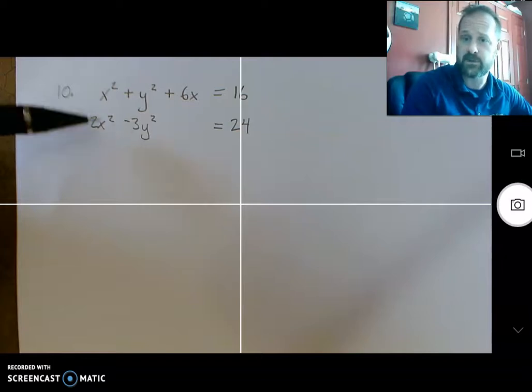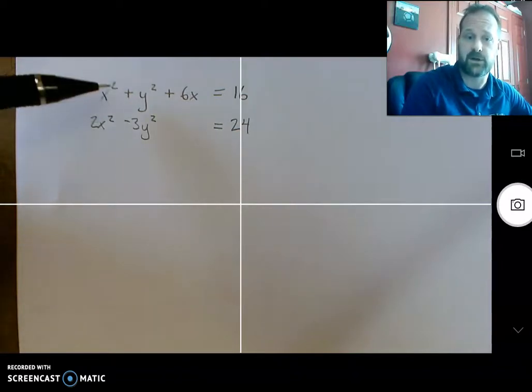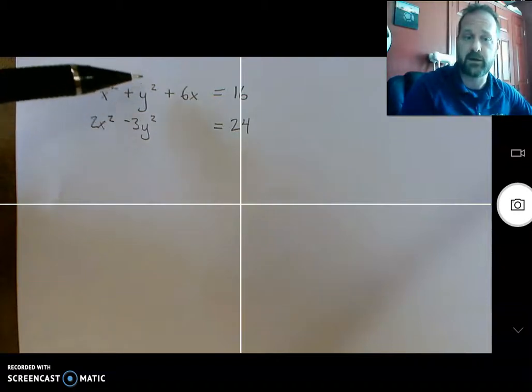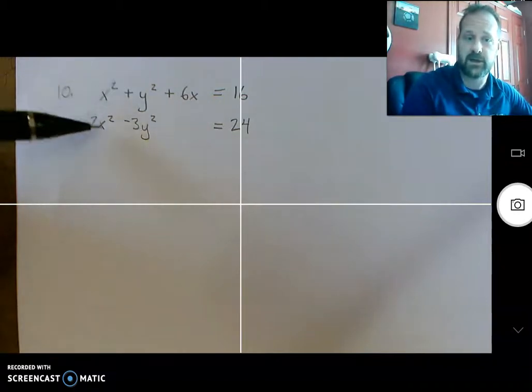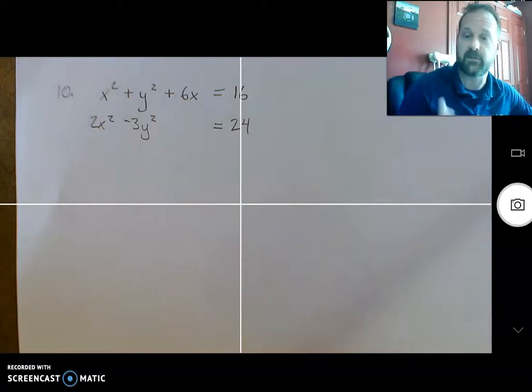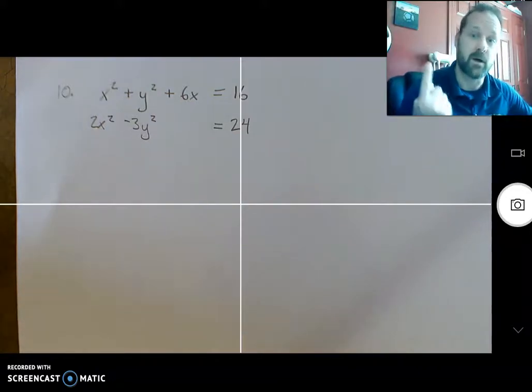Okay, so don't immediately jump to elimination method and go, oh, this looks like the easiest. That's what we did in Algebra 2. But here we want to think strategy and go, which one is going to keep me with one variable, okay? Does no good canceling out x squared here, but being left with an x, a y, and an x. That's the point of elimination, is to eliminate one of the variables.